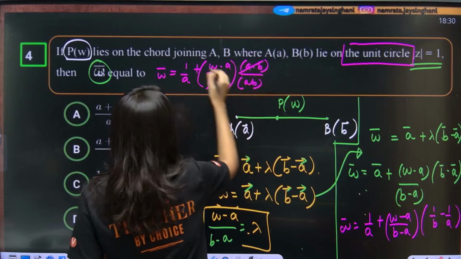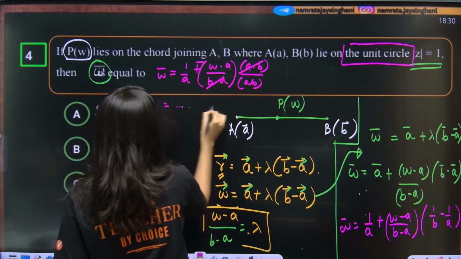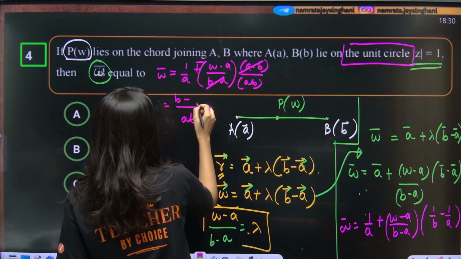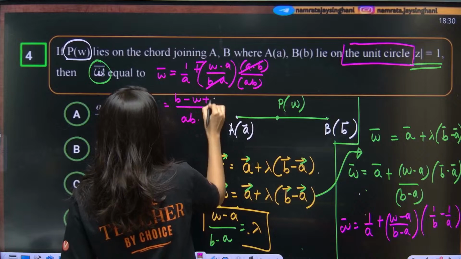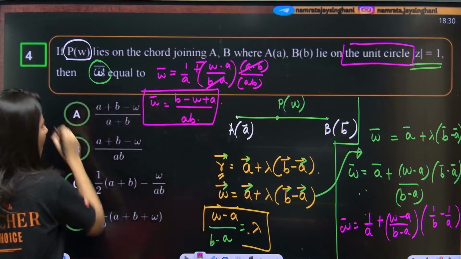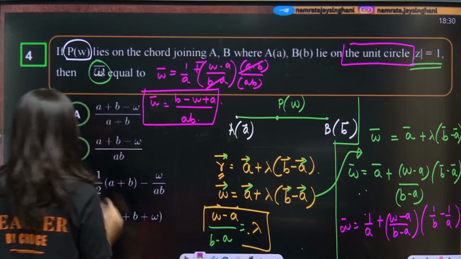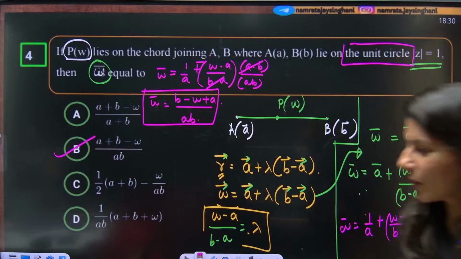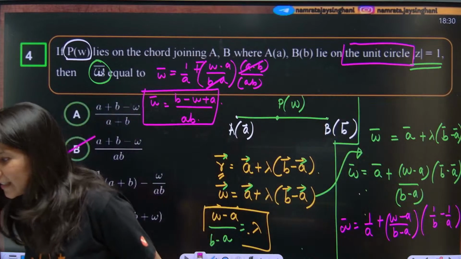So this is gone and a negative sign will come out. So this is AB, correct? This is B minus omega plus A. Yes, this is omega bar. Now match: A plus B minus omega upon AB. I think option B is absolutely matching with our answer. Okay, everybody getting it? Yes?